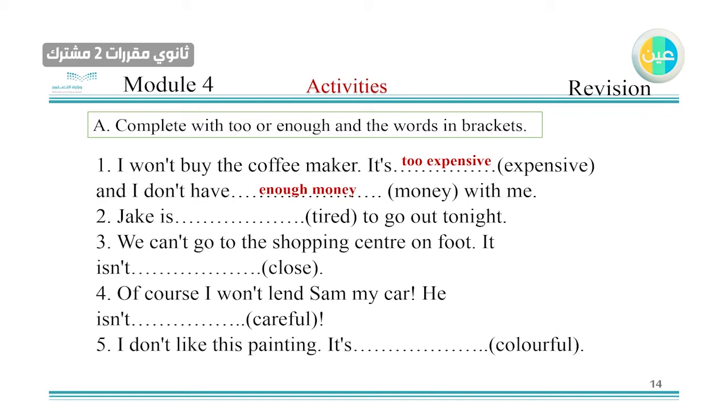Jack is too tired to go out tonight. We can't go to the shopping center on foot. Why? It's not close enough. And this is very important, because you have "not." If you don't have "not," you can say it's too far, if you're using "far." But because it's negative here, it means that it's not close enough.